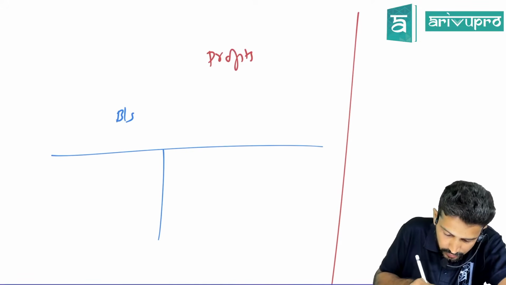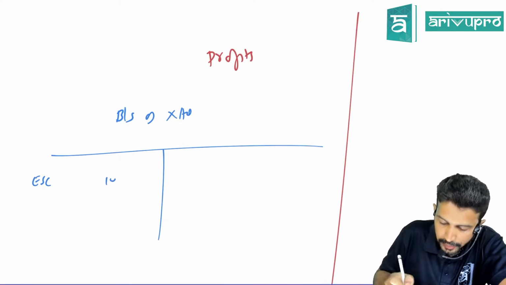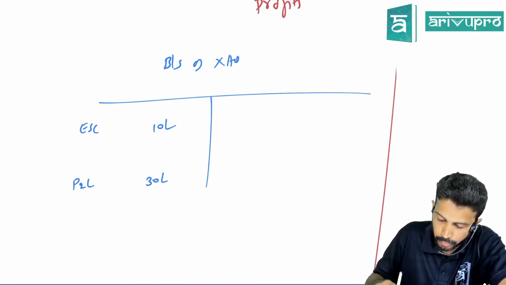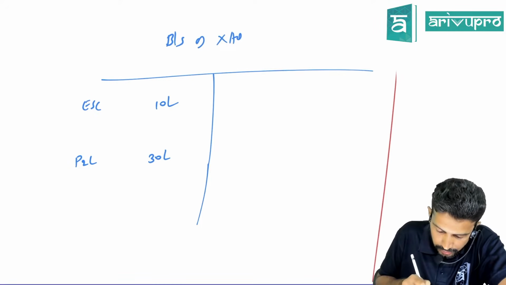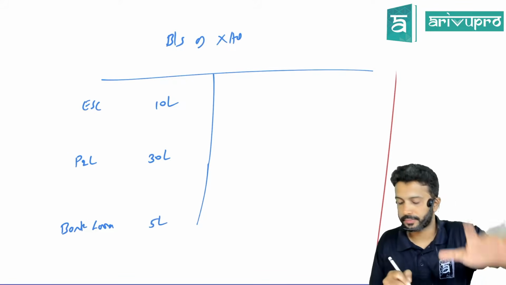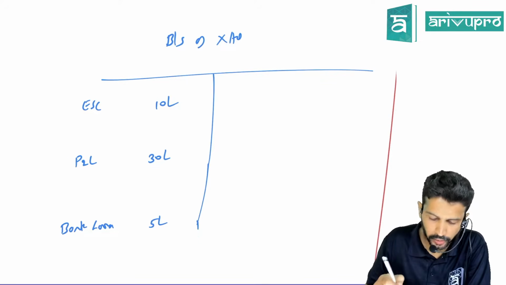Sir, let's say this is the balance sheet of X Limited. They have equity share capital of 10 lakh rupees. They have a P&L balance of, let's say, 30 lakh rupees. Let's say they have a bank loan of 5 lakh rupees. I'm not bothered about the asset side. Leave it. Just concentrate on what I'm doing here.